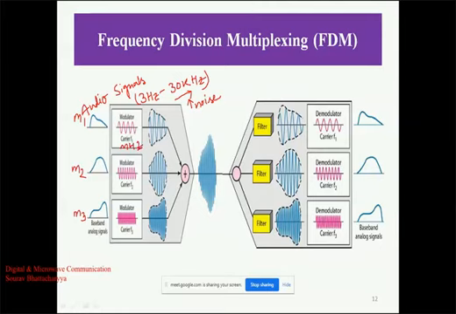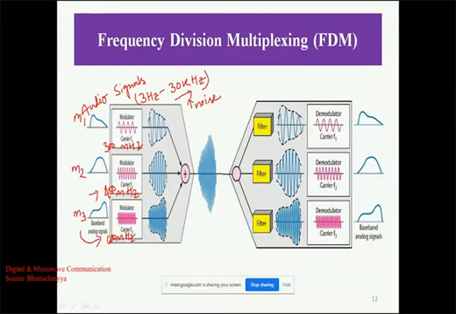So when the different signals are multiplied with different high frequency carriers, if the first one is multiplied with your 300 megahertz carrier, then the next will be your 450 megahertz carrier, and the remaining will be your 600 megahertz carrier. This depends upon you, what the spacing of the carrier frequency will be. So now M1 will be multiplied with 300 megahertz, M2 with 450 megahertz, and M3 with 600 megahertz.